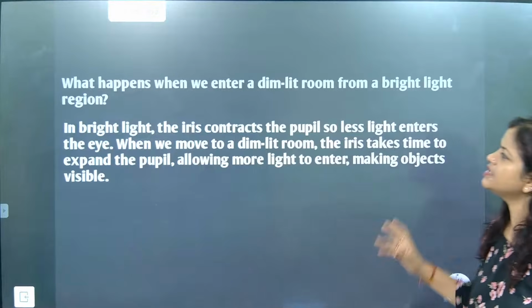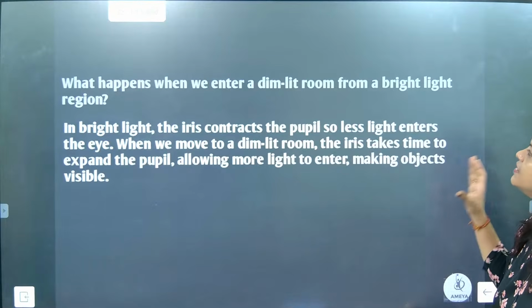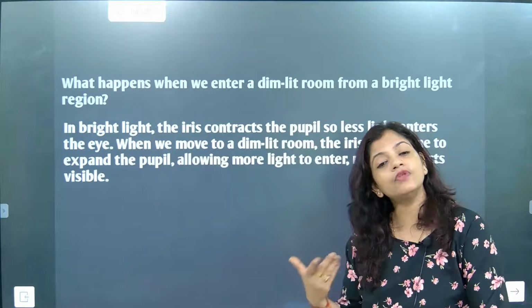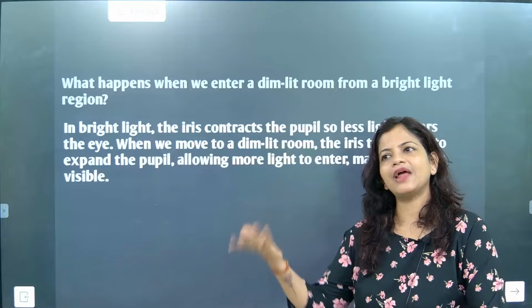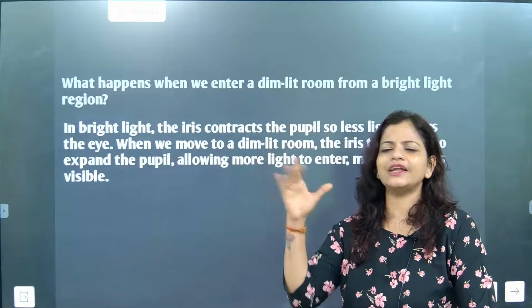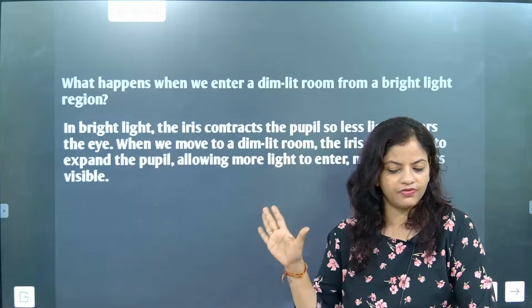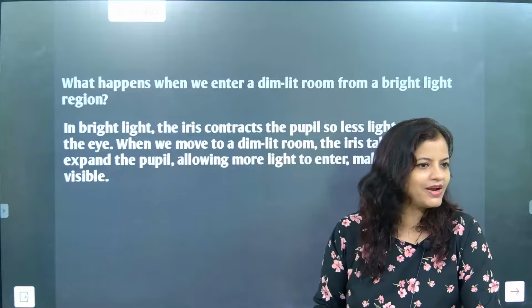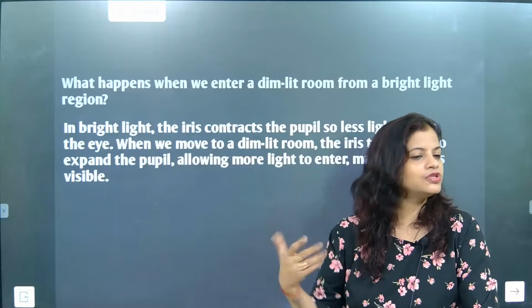What happens when we enter a dim light room from a bright light room? Suddenly, from bright light, just like right now we are talking about, all the lights will be gone, means power off. Understood? Suddenly this room will become dark. Right now, this much brightness this room is having.